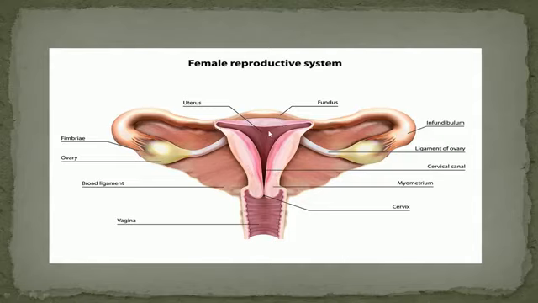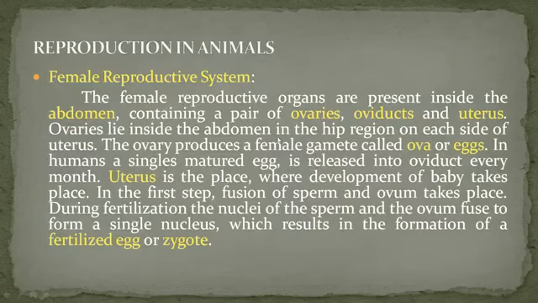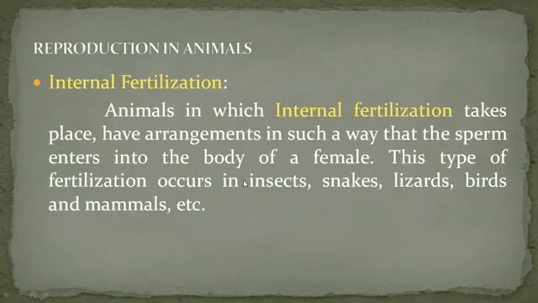In the first step, fusion of sperm and ovum takes place. During fertilization, the nuclei of the sperm and the ovum fuse to form a single nucleus, which results in the formation of a fertilized egg or zygote.